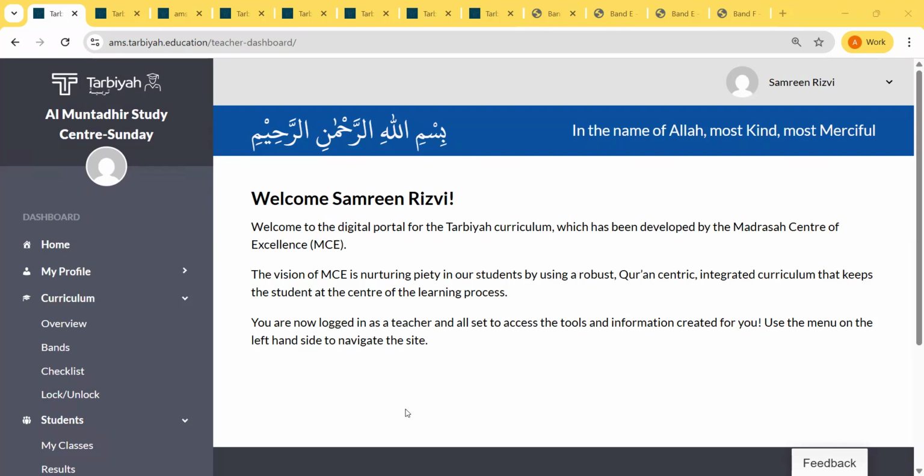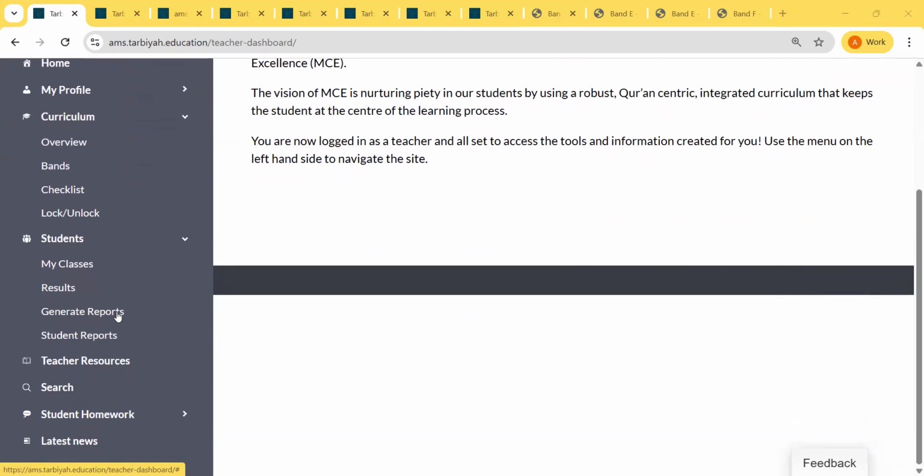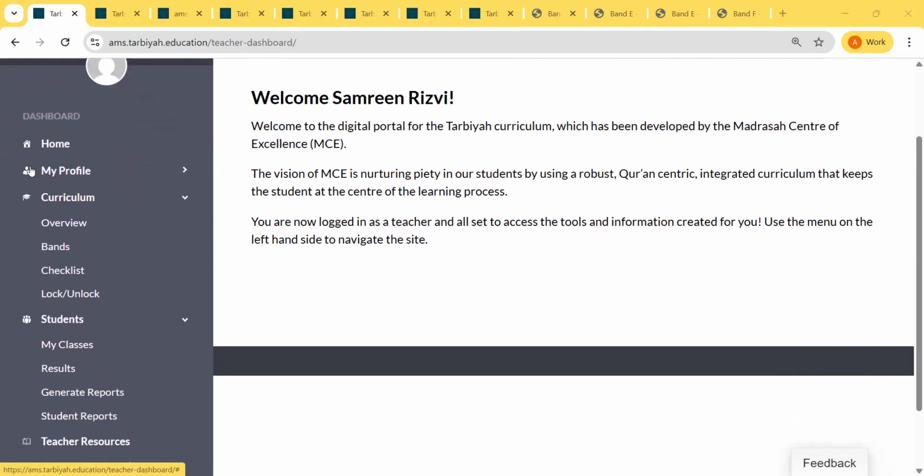Once you log into your account, you will see this welcome page. It may or may not say your name on it, because once the accounts are created, whoever is the teacher at that time, the account is in their name and it is hard to change the name. So it doesn't matter as long as you have access to all the features. Now, your navigation pane is right here.